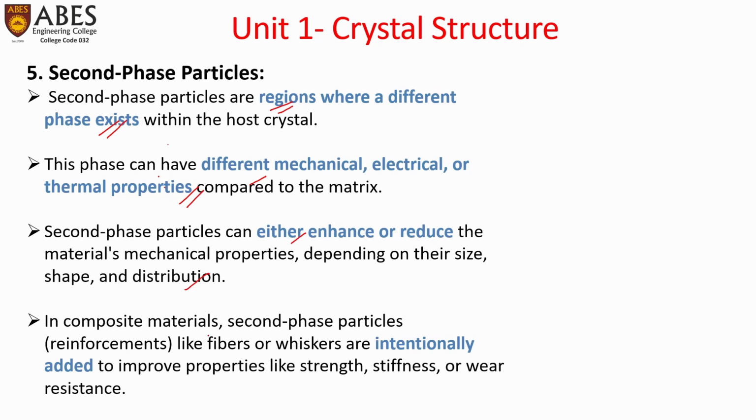In composite materials, second phase particles like fibers or whiskers are intentionally added as reinforcement to improve properties like strength, stiffness, or wear resistance. So in composite materials, we intentionally use second phase particles to improve their mechanical properties, like strength, stiffness, or wear resistance.